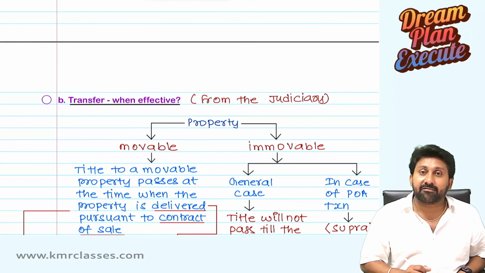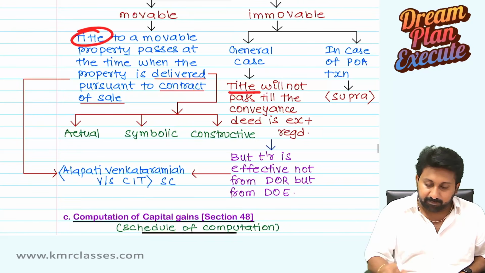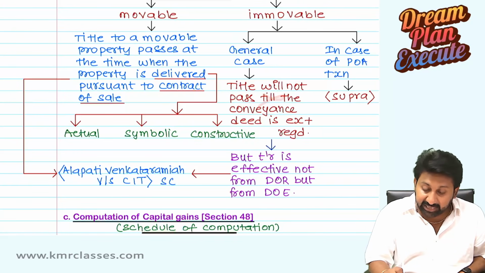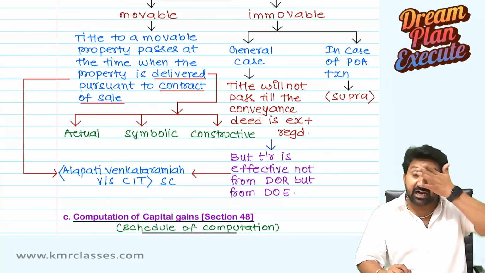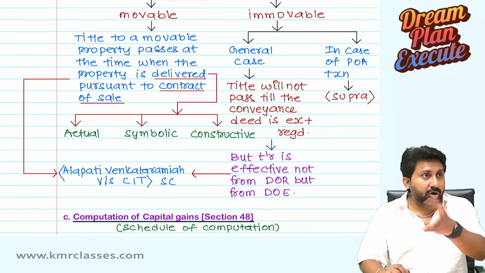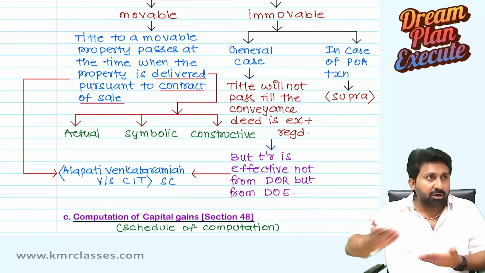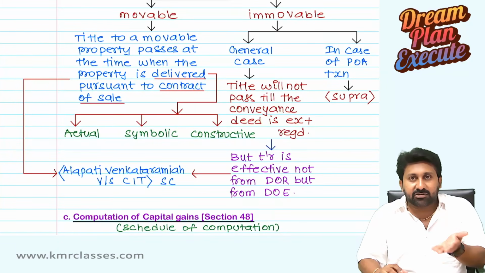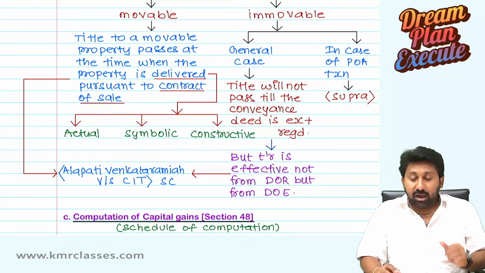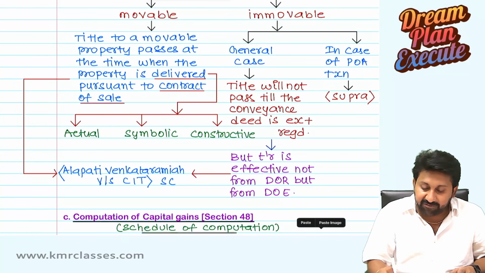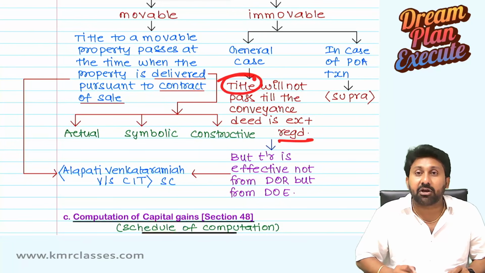Transfer when effective, what they said is: title means the ownership will not pass till the conveyance deed is executed and registered. Conveyance deed means the transfer deed. A registration copy will be there for immovable property, land documents, and the transfer document will be there in a sale deed. Sale deed is called a conveyance deed. Conveyance means the transfer deed. Until and unless the conveyance deed is executed, signed, and registered, ownership will not pass.